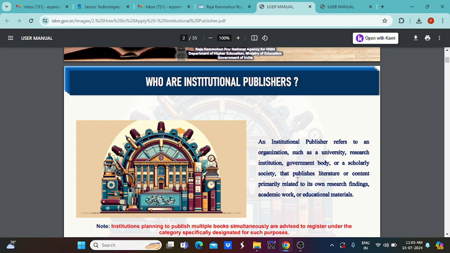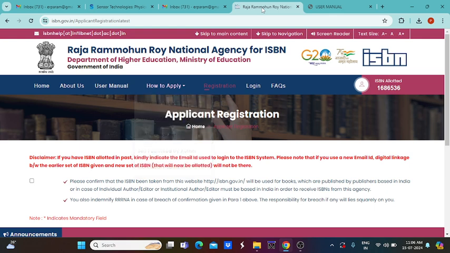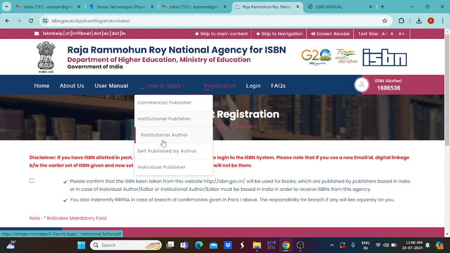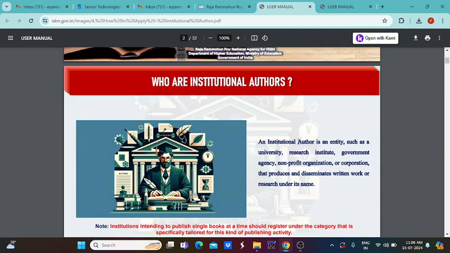That content will be properly applied for this institutional publisher. So next category is institutional author. Any individual person can take responsibility for an entire institution, and they can take that responsibility, and the particular information can be written here, and finally the publication will be over.